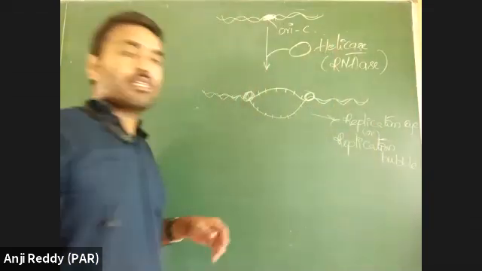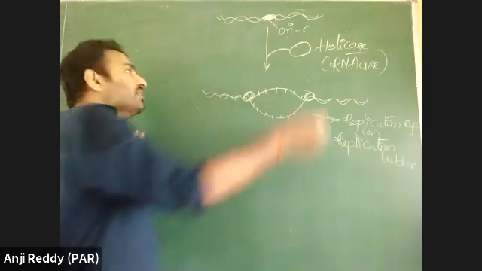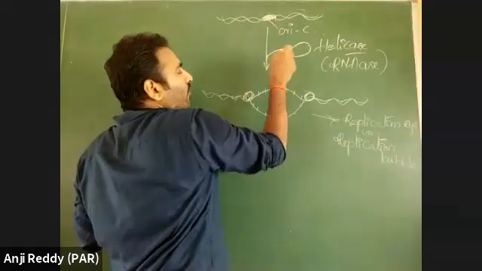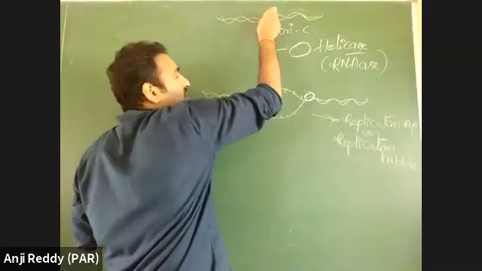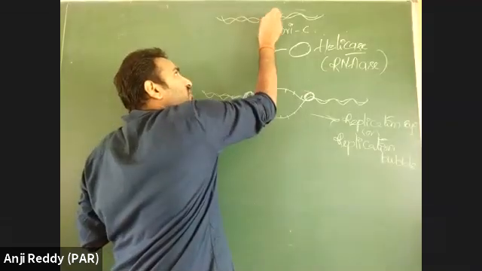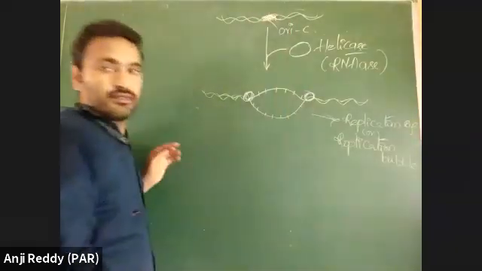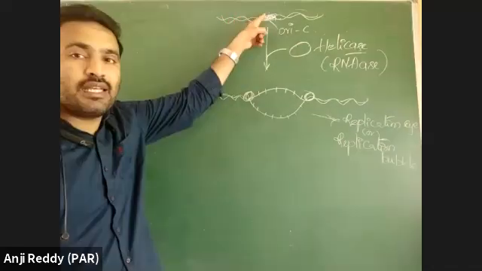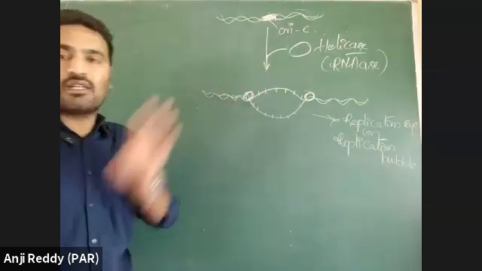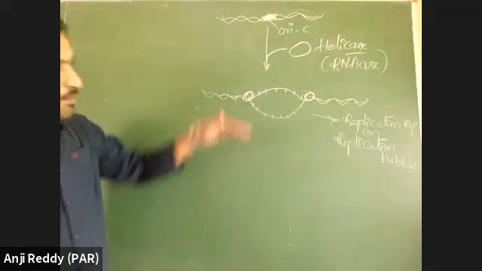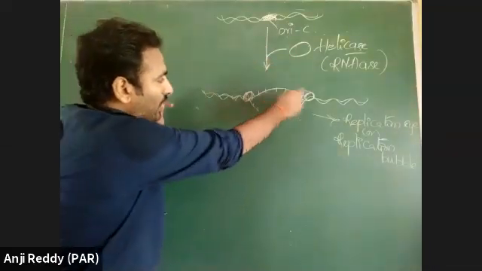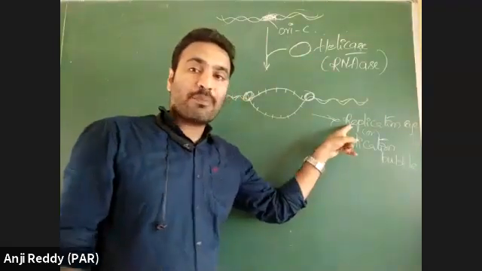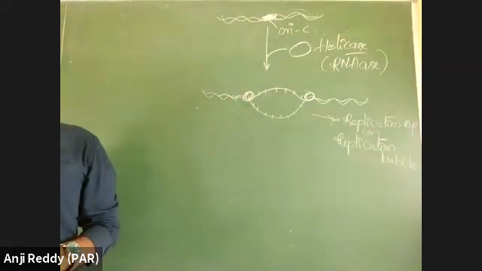When this helicase enzyme binds with the origin of replication site, it breaks the hydrogen bonds present between the two strands. By breaking those hydrogen bonds, the double-stranded DNA is opened into two separate single strands. When separate single strands are opened, a loop-like structure is formed. That loop-like structure is called the replication bubble or replication eye.